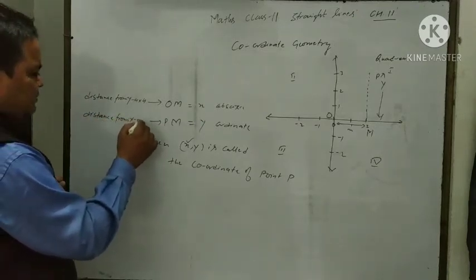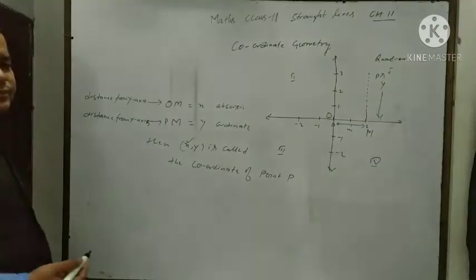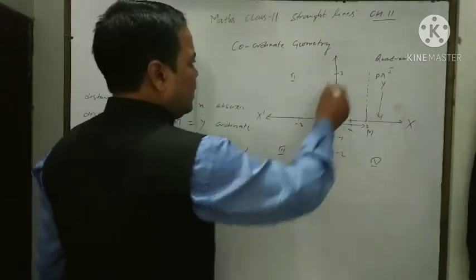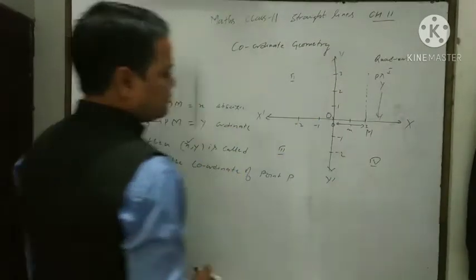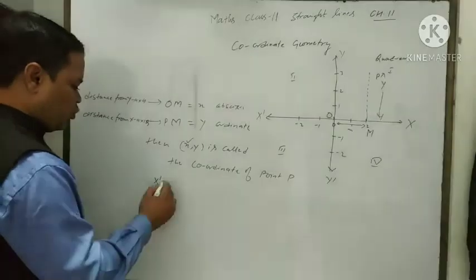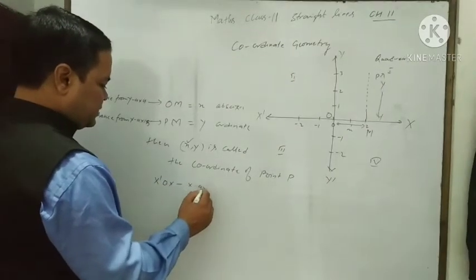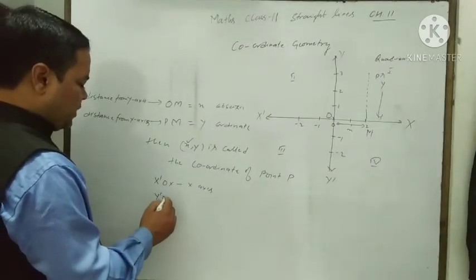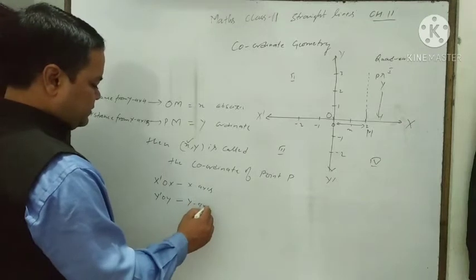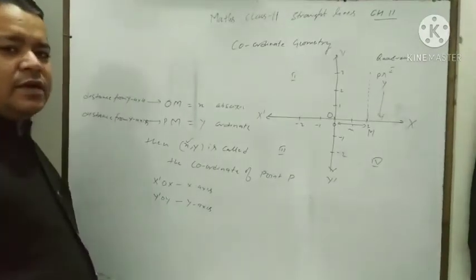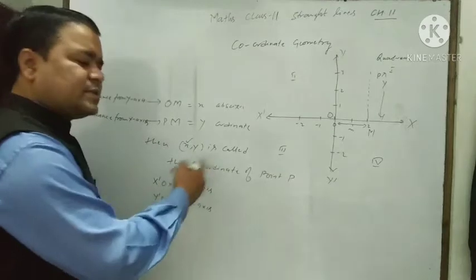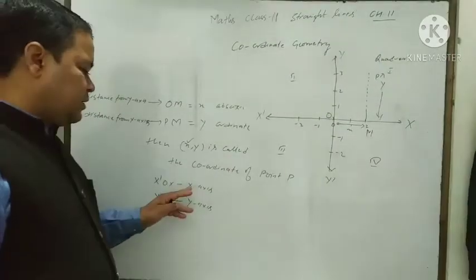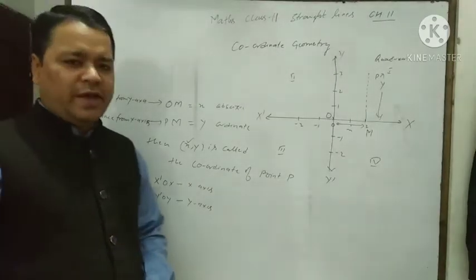Here we consider X'OX and here Y'OY. Here X'OX is called the x-axis. Similarly, Y'OY is called the y-axis. Simply, X'OX and Y'OY are called the x-axis and y-axis.